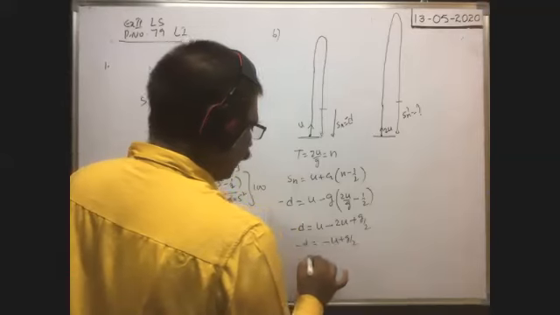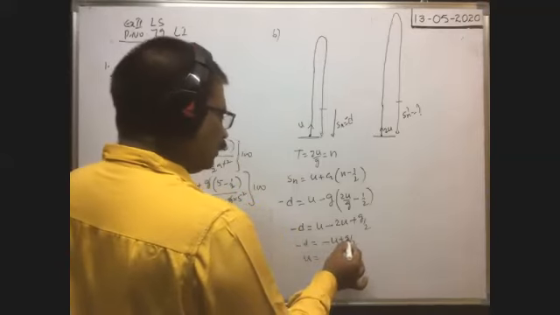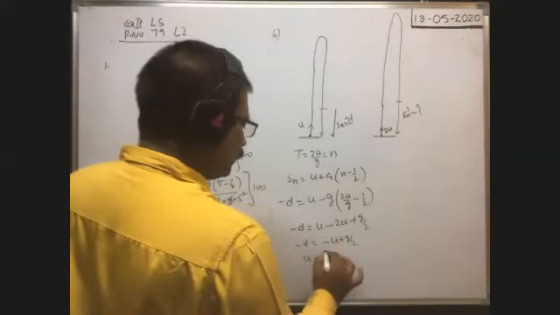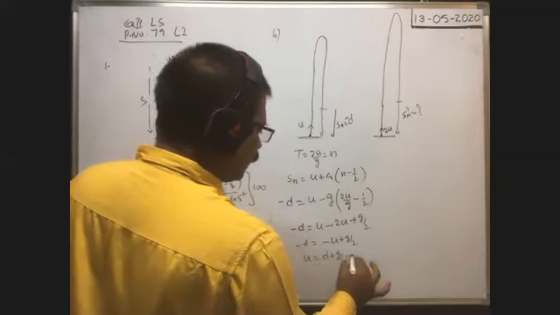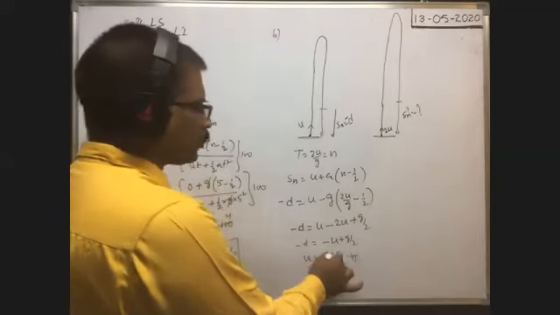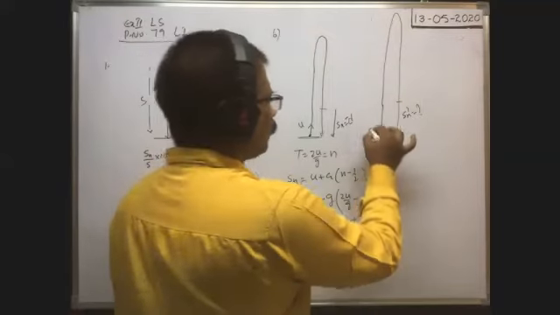It is minus d. Or u is equal to d plus g by 2. This is equation 1. That means the velocity of projection is equal to d plus g by 2. Now you come to this case.